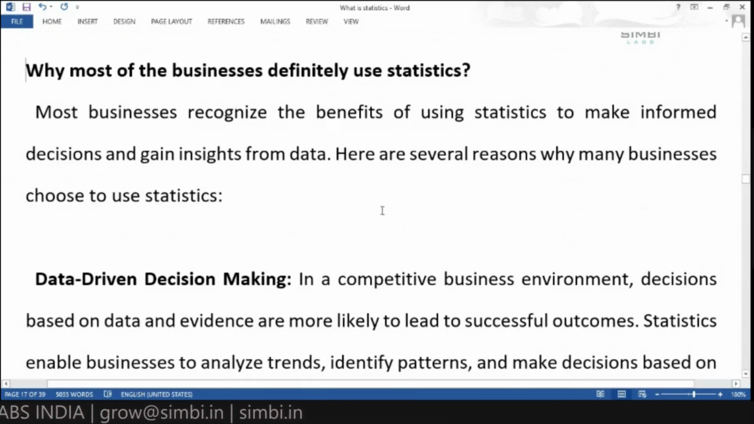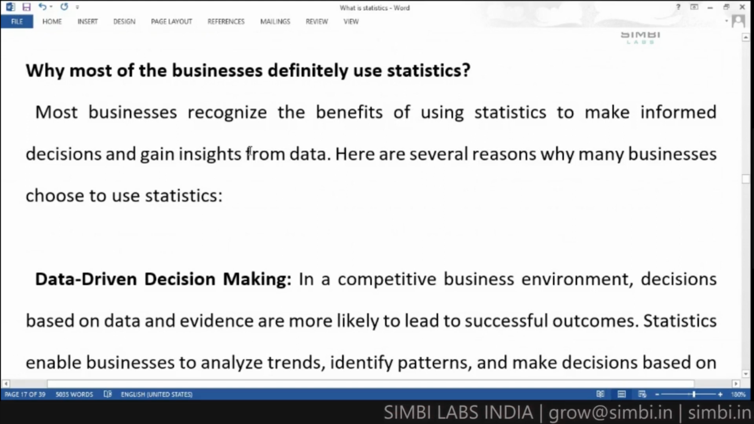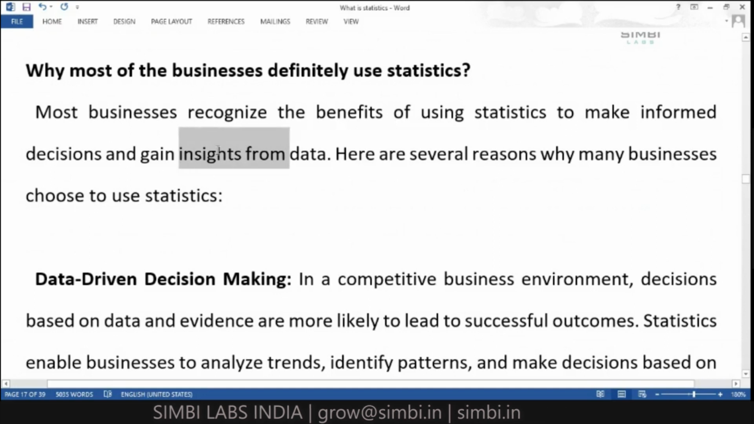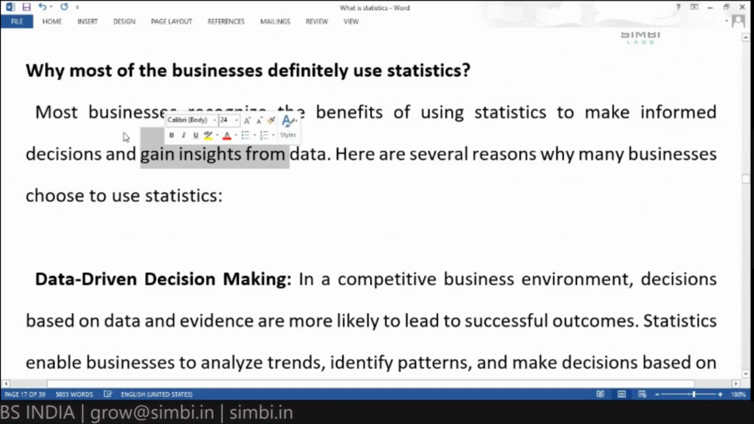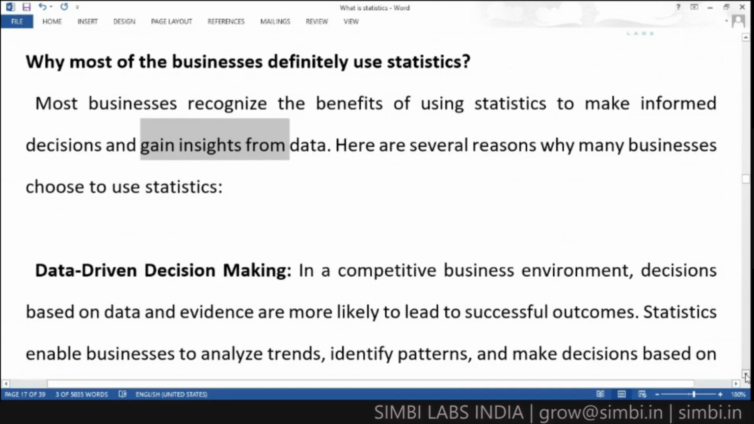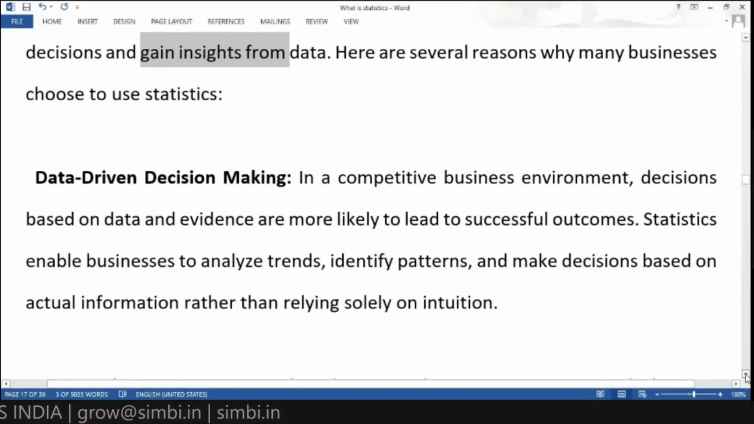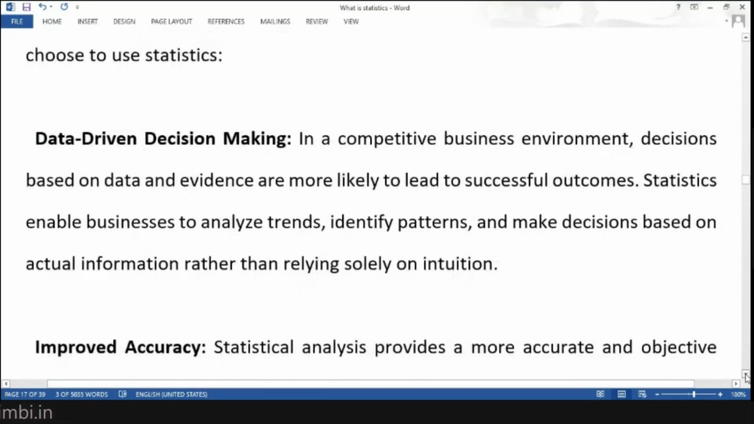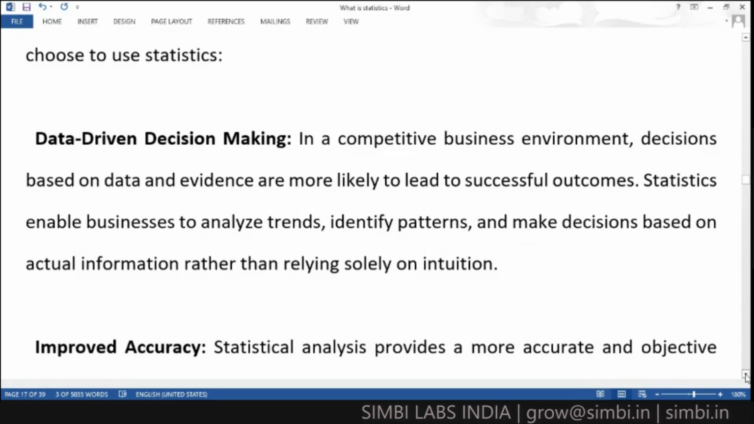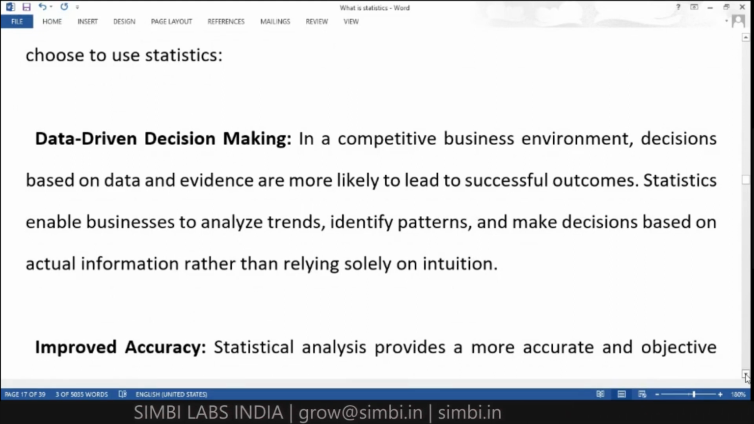Most of the businesses recognize the benefits of using statistics to make informed decisions and gain insights from the data. From whatever information they collected, they get some answers for their business growth. For that purpose, they use these statistics. Here are several reasons why so many business organizations are using the statistics. One is data driven decision making. With whatever data you collected, you can make decisions. That is very easy if you have the statistical information.